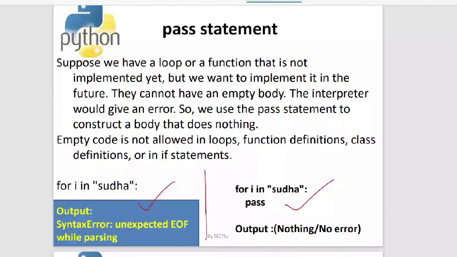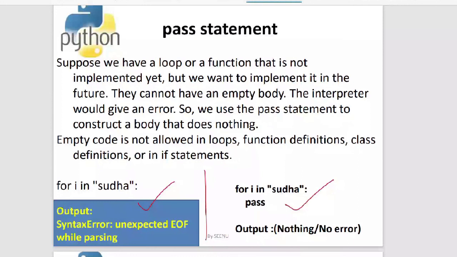Later on, after some time, maybe I can discuss with my team or maybe myself, I can come to a conclusion that this can be there inside the for block. Then I can fill it up with the logic, taking away the pass. Right, so this is using pass in the for loop. Is it clear to everyone in the class? Yes, ma'am.